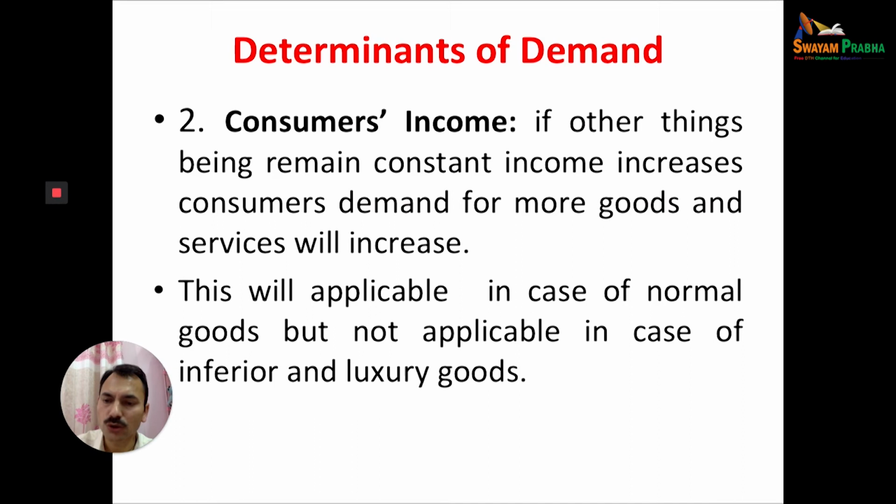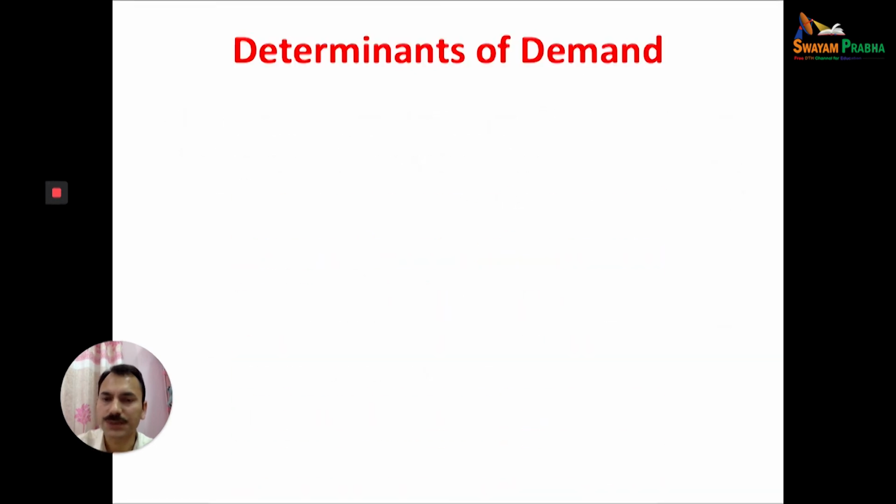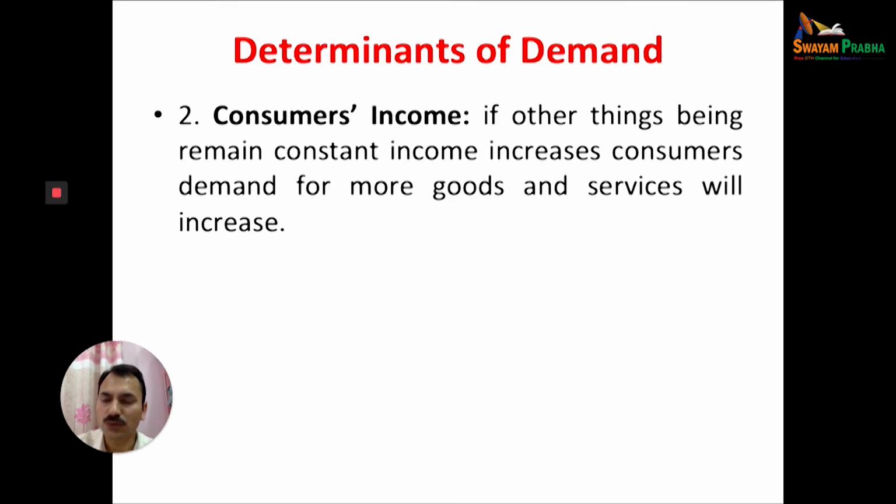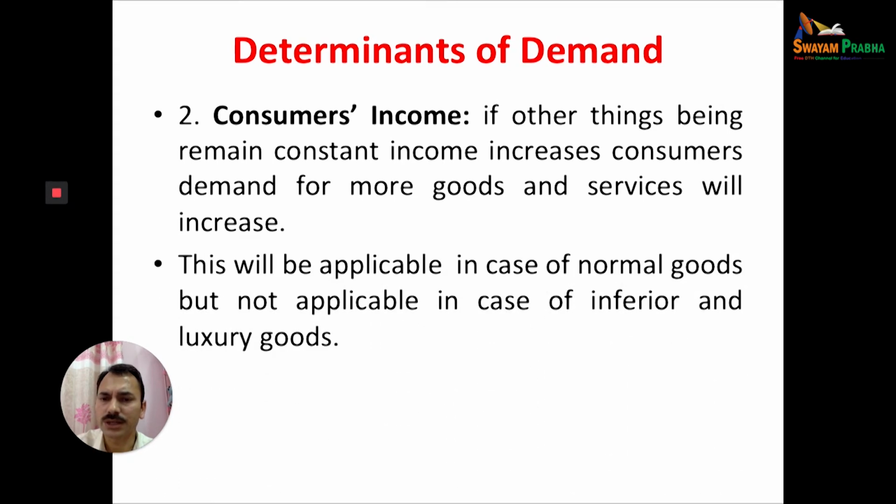Inferior goods are low quality goods, whose demand will increase if the income decreases. If the income increases, the demand will decrease. Luxury goods are high quality goods, which have status in society, and that will also affect demand. This is one of the external factors. Consumer income, if other things remain constant: the higher the income, the more goods and services will be demanded.